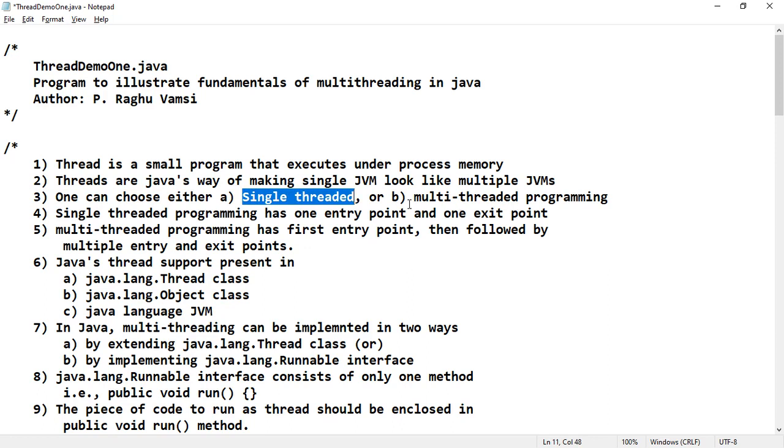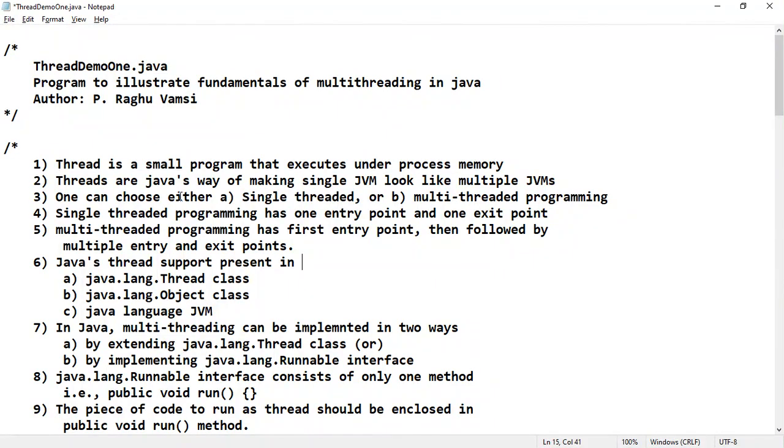Whatever the main method you write, that will act as the single thread of control. But the program will start from the main method, and you can also create multiple threads which will run simultaneously. Unless all the child threads complete their execution, the main thread cannot complete. So this is what is called multi-threaded programming. But in case of single-threaded programming, there will not be any child threads available. Only the main thread will be available, which is the single thread of control.